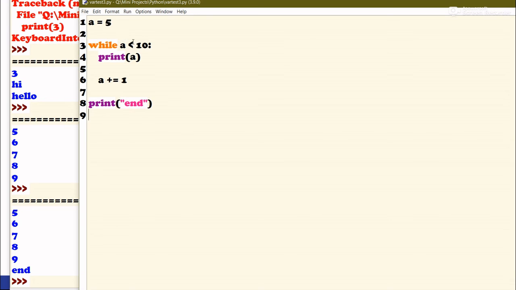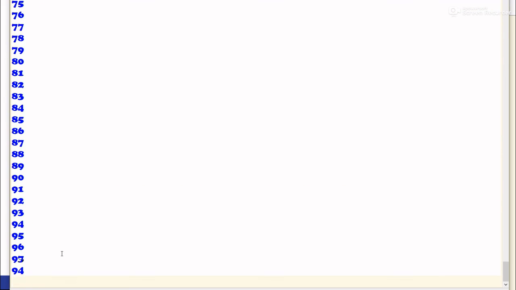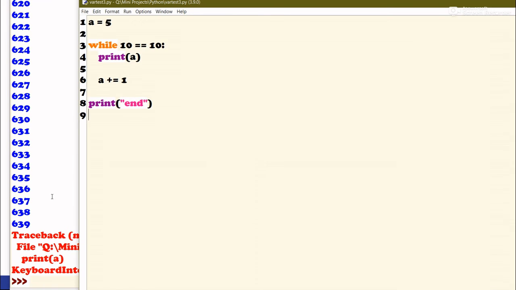And just to prove this, let me make this an infinite loop. Let's just say 10 is equal to 10. So if I do this, we are never going to print end because the while loop will never end, because this condition is always going to be true. So if I run this, we're printing continuously the value of a, which is still increasing, if you can notice properly here. Again, to stop this, we can use Control C. But we never printed end because we never actually got out of the while loop.